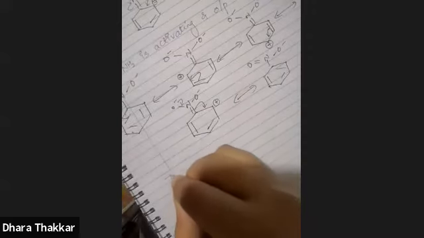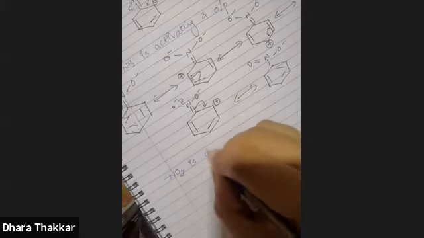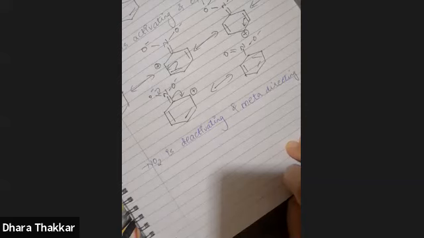So these deactivating groups like nitro, first of all, it is deactivating because it is pulling electrons from the ring. So it is deactivating and meta directing. Why meta directing? Because it is clear from the resonating structures that ortho and para positions are having a positive charge. That means these two positions are electron deficient.